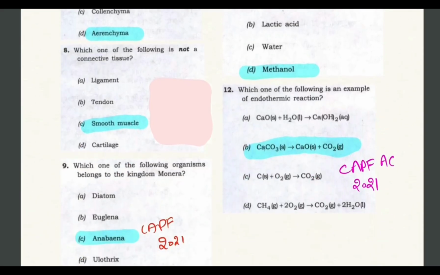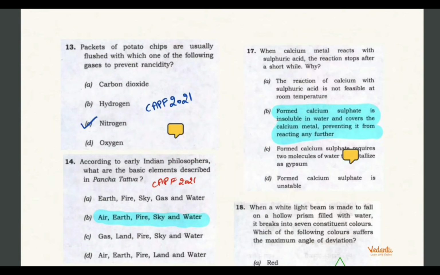Let's see the next question. Which one of the following is an example of an endothermic reaction? By selecting the odd one out method in elimination, you can reach the correct answer, which would be B, where CaCO3 breaks into CaO plus CO2. So B would be the correct answer. This question has been repeated so many times in CAPF, NDA, CDS.